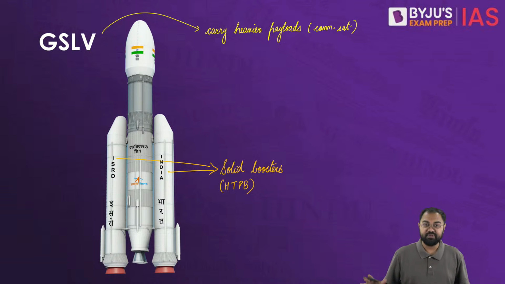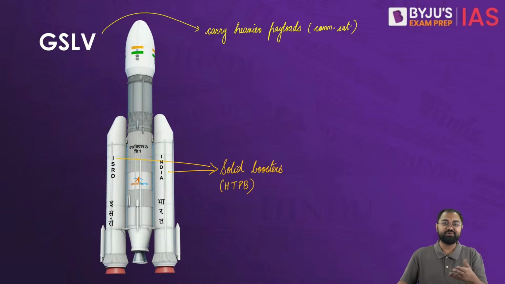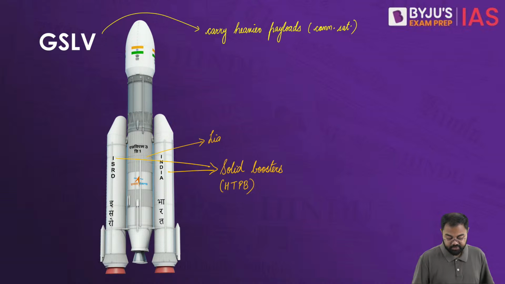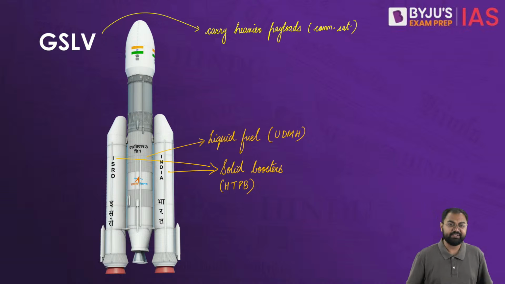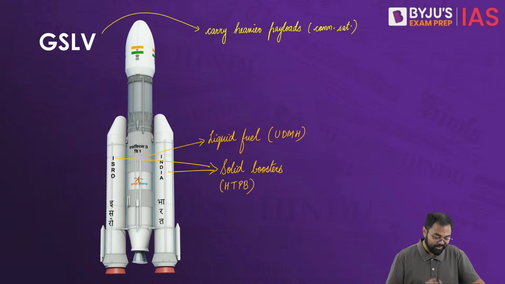No need to remember the name. So solid boosters are there, and then you have this part which is the liquid booster or the liquid fuel. This is where the liquid fuel is carried, called UDMH or unsymmetrical dimethyl hydrazine. Again, the name is not important.